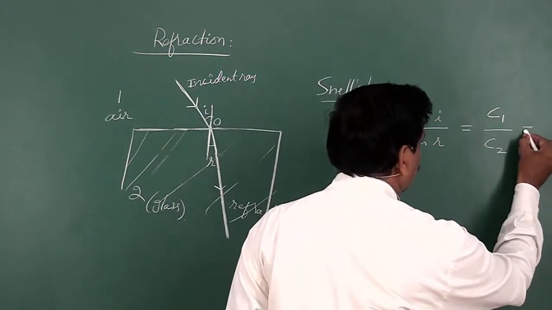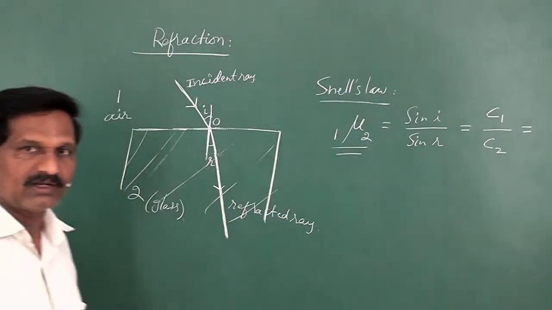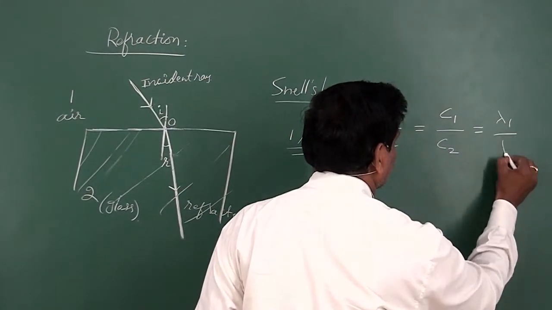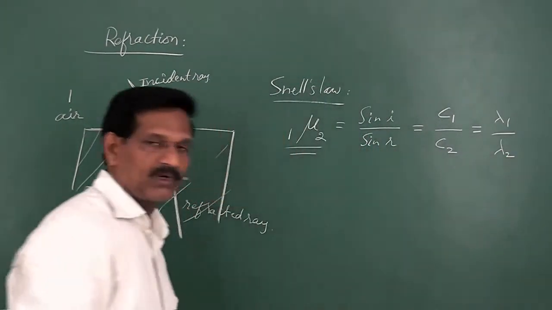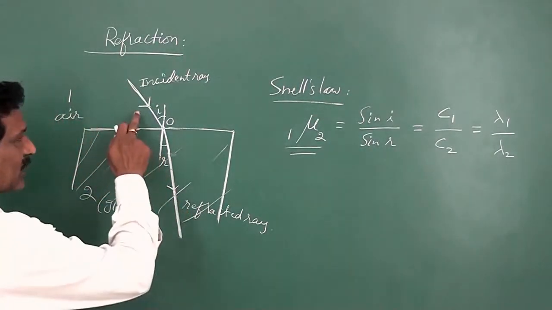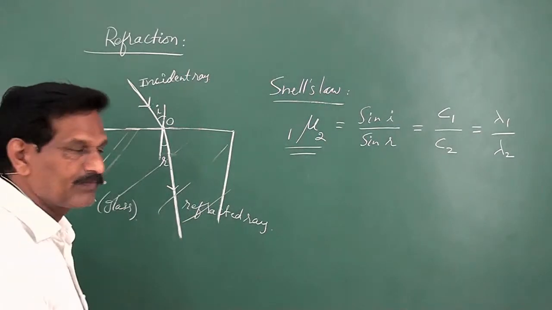Or in terms of wavelength, it can also be defined like this: lambda 1 by lambda 2, because when light propagates from one medium into another medium, the wavelength of light also changes.